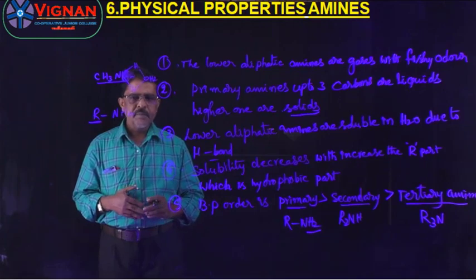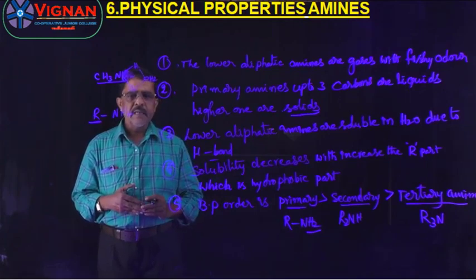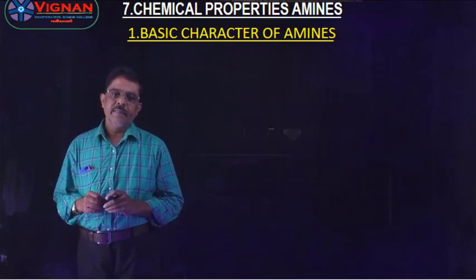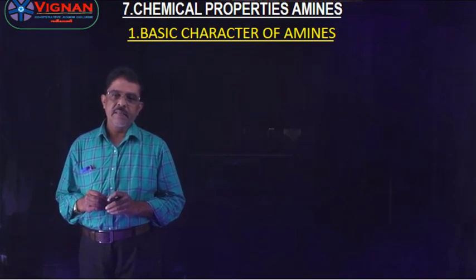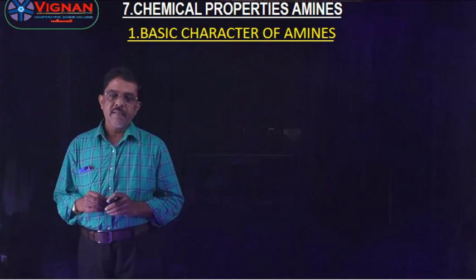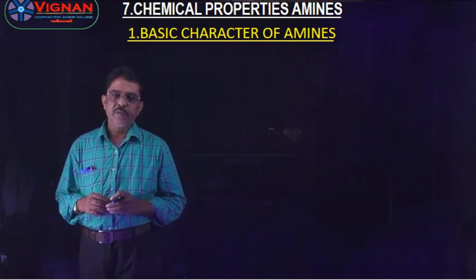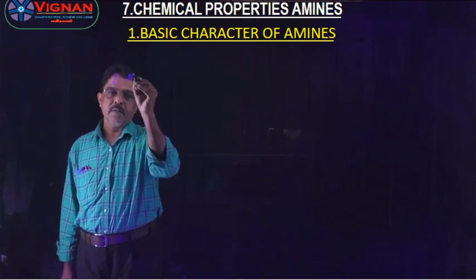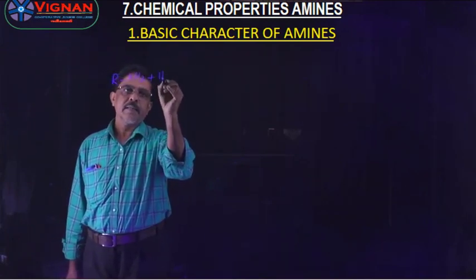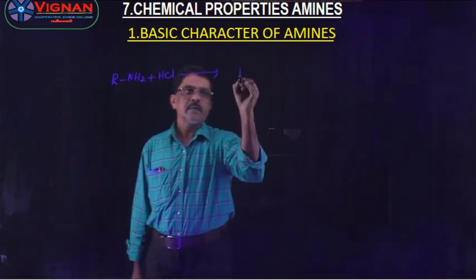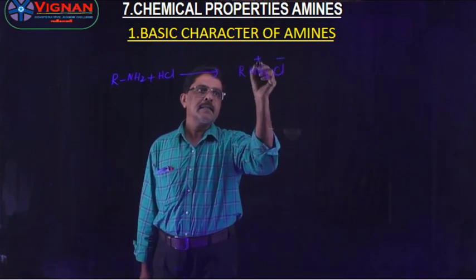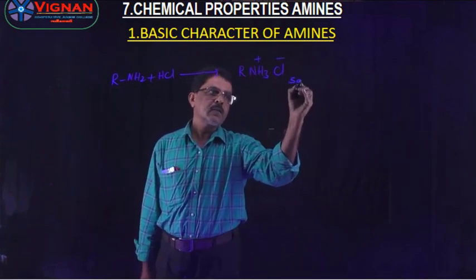Okay, this is regarding the chemical properties of amines. Amines have a basic character. Being basic, they react with acids to form salts. For example, RNH2 plus HCl gives RNH3+ Cl-. This is the salt that is formed.